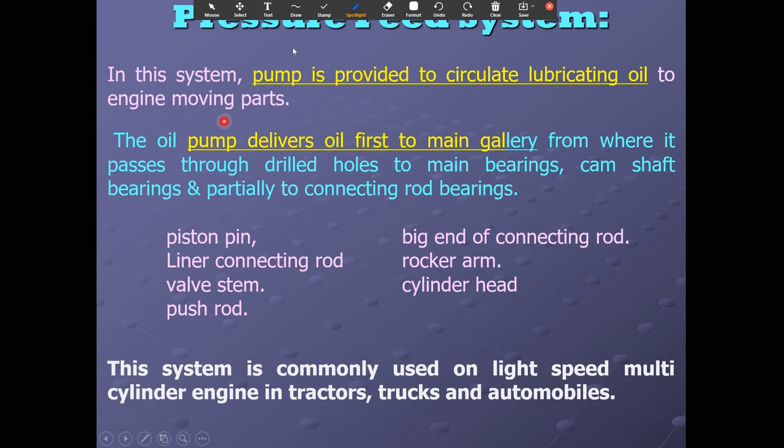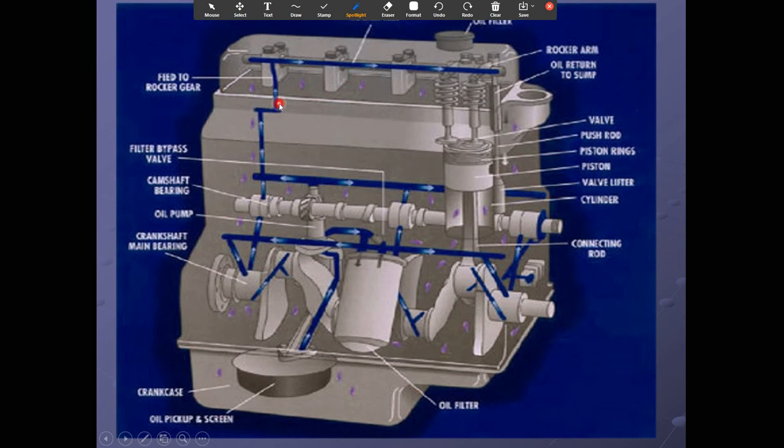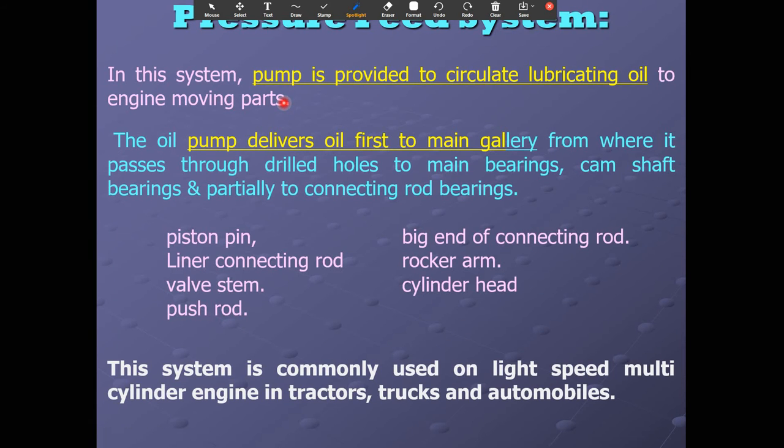And that is the pressure lubrication system. In these systems, the pump is provided to circulate the lubricating oil to the engine, and the pump is provided to circulate the lubrication oil to the engine moving parts.